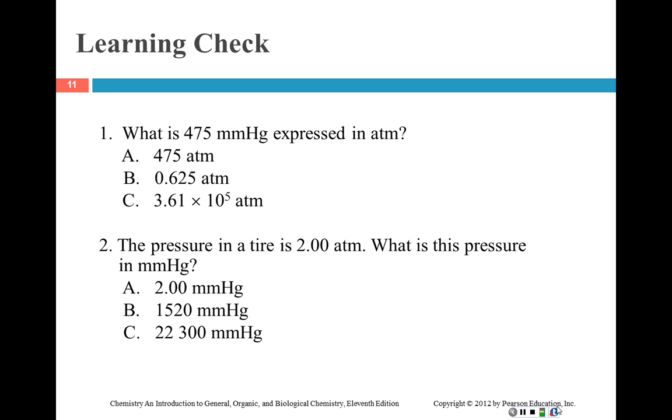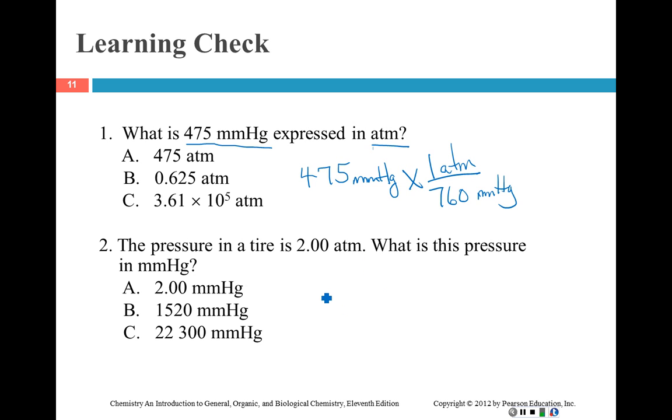And so to check our learning, if you have 475 millimeters of mercury, can you convert that to atmospheres? You know that we have 475 millimeters of mercury. And what conversion factor would you use to do that? 1 atmosphere is the same thing as 760 millimeters of mercury, right? That's how we'd set that up.